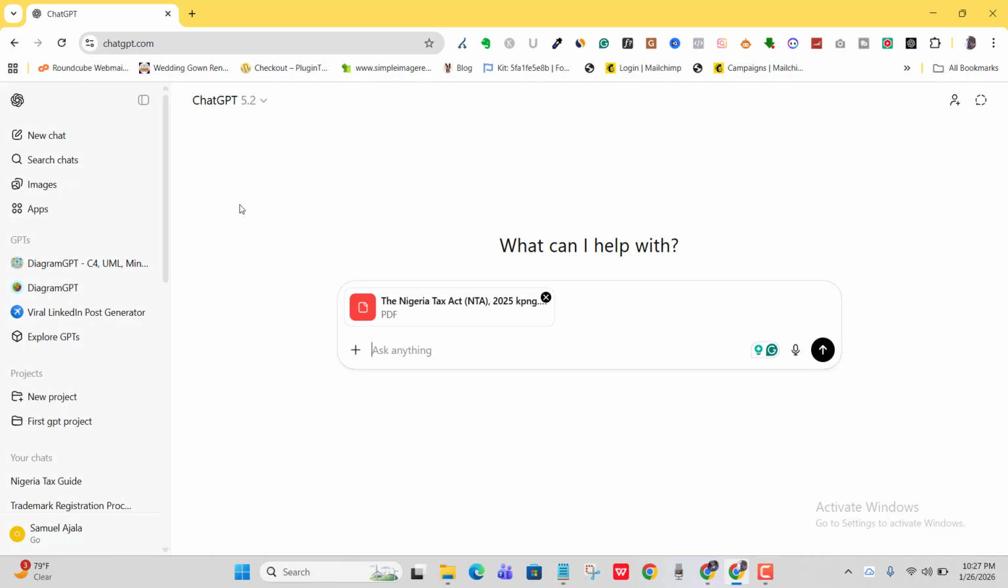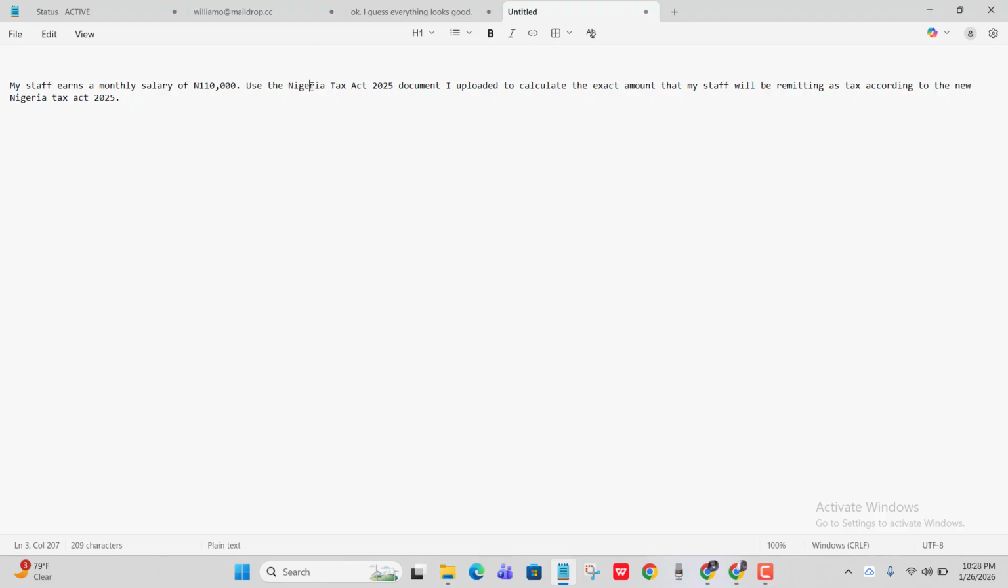So I expect to have a better result generally than somebody who doesn't have that level of training for his ChatGPT. Another thing you must also put into consideration is that I'm using the premium tool, as you can see here, the 5.2 version. So if you're not using the newest model, well, I don't know, you may not get the exact kind of result, but then I'm very sure that it will still give you something pretty amazing and fantastic. Okay, so I've done that. So the next thing is to put in my prompt. I won't even stress myself putting too much. Okay, like I said, ChatGPT already knows who I am. So this is the prompt I'm going to use. My staff earns a monthly salary of 110,000 naira.